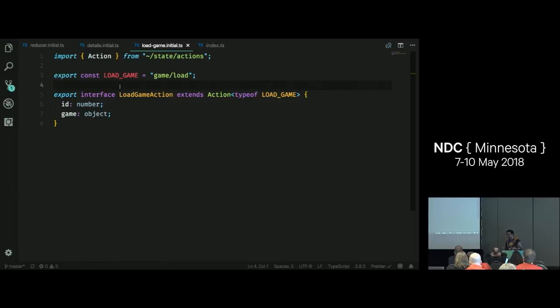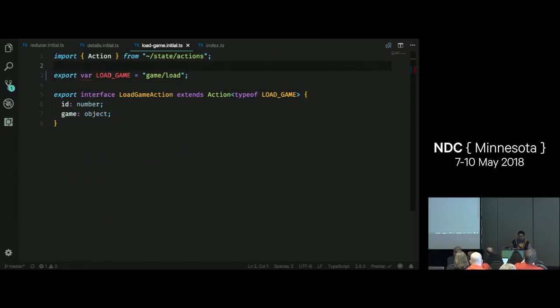Why is it significant that I'm exporting a const load game? Besides being a typical thing that you would do in a JavaScript app, is if it doesn't change, it would be const. But const has a connotation in TypeScript. What it will do is it will give it the type of the literal string that you're giving it. So the type of this load game constant is the literal string game/load. Okay, what do I mean by that?